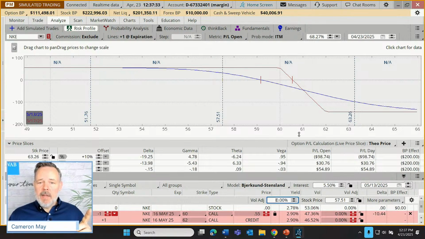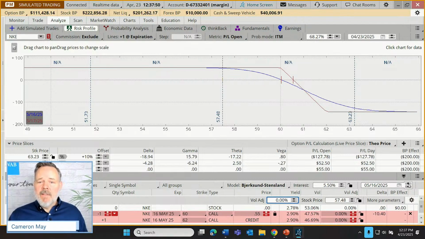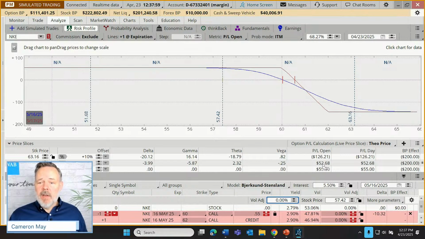As we're moving toward expiration, you can see our break even is moving toward the break even for our expiration date. You'll also see our profits start to rise toward the profit maximum for this trade. Yeah, time is working in the favor of this trade, and we can see that playing out numerically right there as we get closer and closer to our $55 profit.